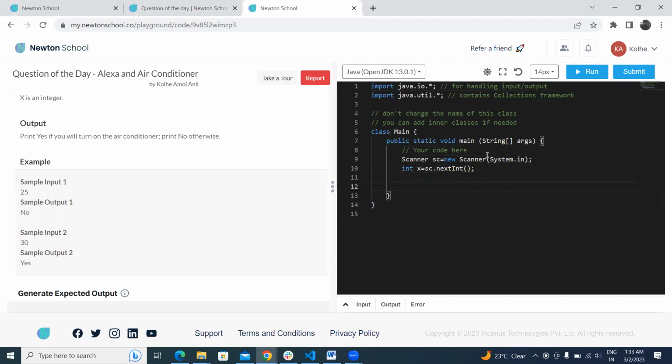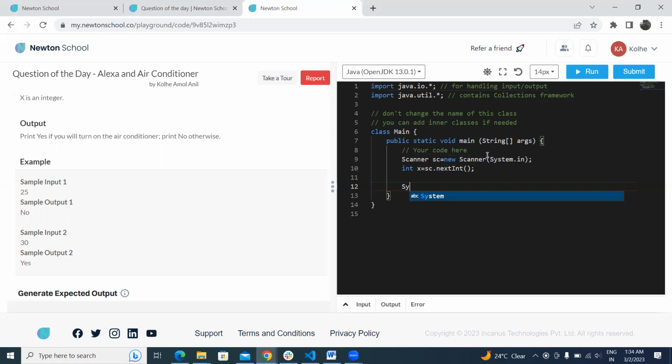Now we have to check whether the temperature of the room is greater than 30 or not. For that we can simply write an if-else condition here, or we can do it by using the ternary operator.